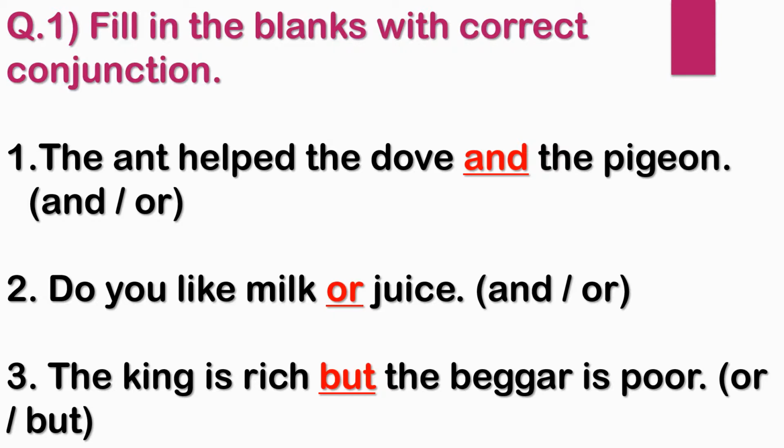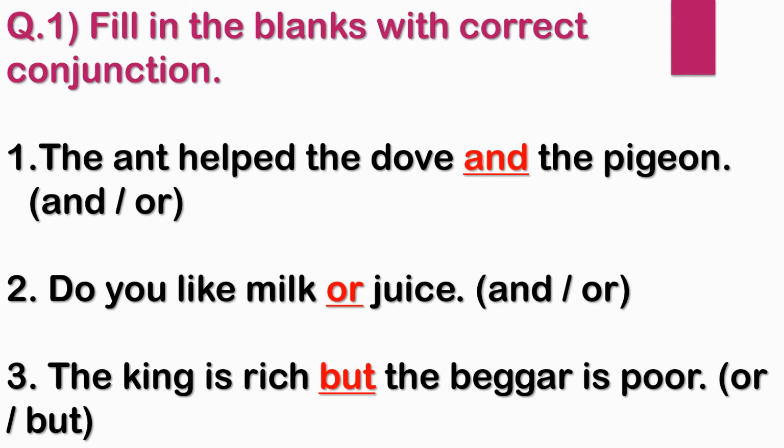Number 2. Do you like milk or juice? In brackets the options are and, or. Which is the correct option that you have to choose? Okay children, so the answer is or. Very good. So: Do you like milk or juice? Number 3. The king is rich, dash, the beggar is poor. Options: or, but. Which is the correct option? Very good. The king is rich, but the beggar is poor.